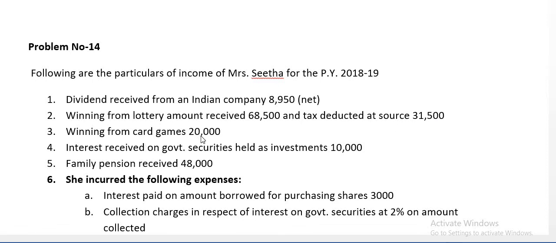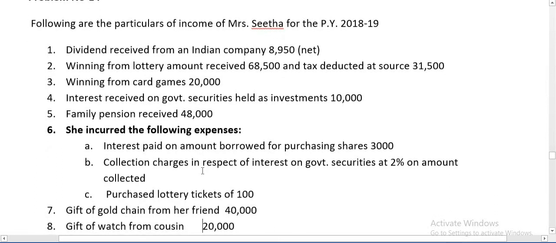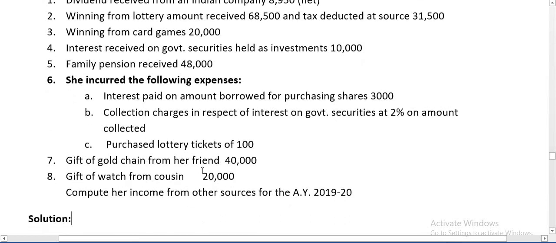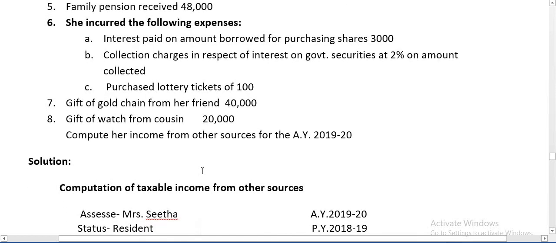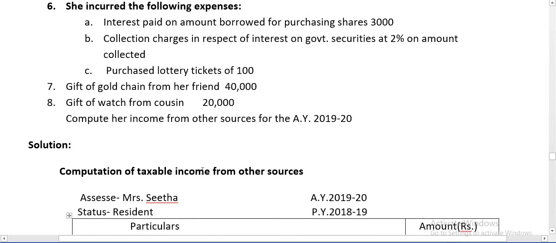Winning from card games 20,000. Interest received on government securities held as investment 10,000. Family pension received 48,000. She incurred the following expenses: interest paid on amount borrowed for purchasing of shares 3,000. Collection charges in respect of interest on government securities at 2% on amount collected.